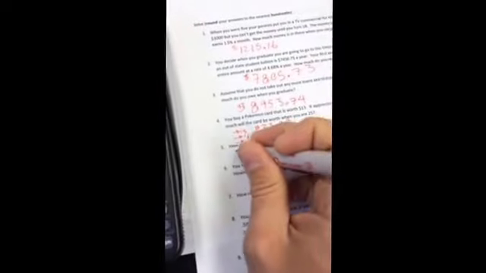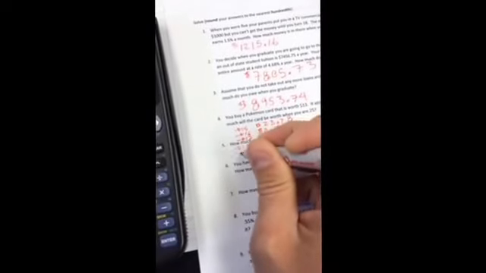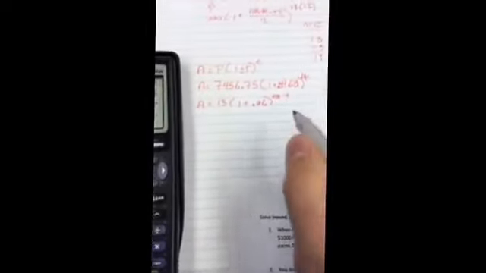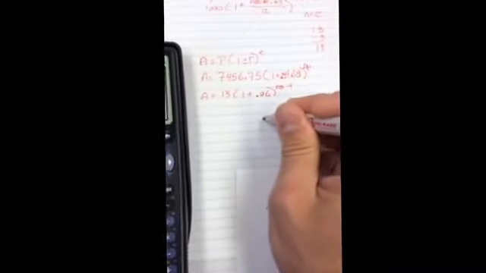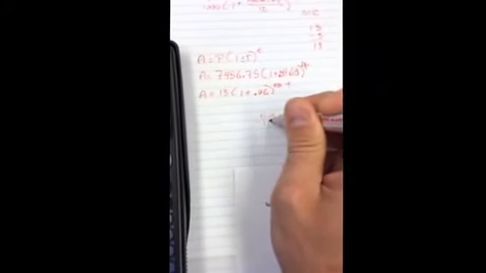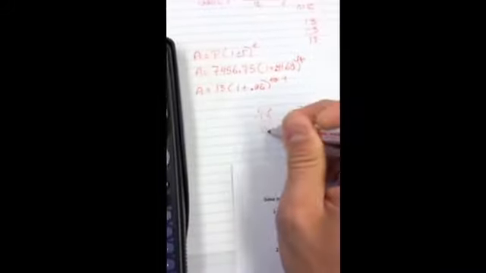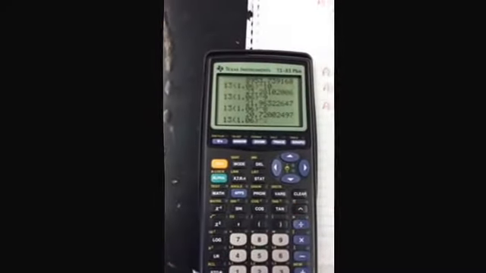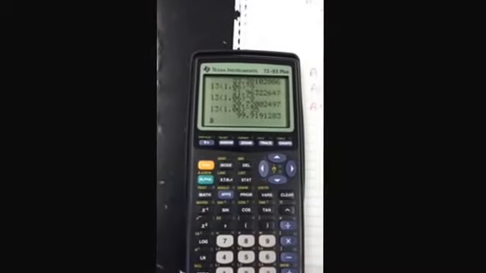Then it says, how much will the card be worth when you're 50? So again, I'm going to do 15, 16, and 17. Just for whatever age you are, use whatever age you are. So the difference here is, instead of 25, it's going to be 50 minus 15, which is going to tell me 35. So instead of this 10 up here that I did, I'm going to do 35. So it's going to be 13 times 1.06 to the power of 35. So it's going to be $99.92.